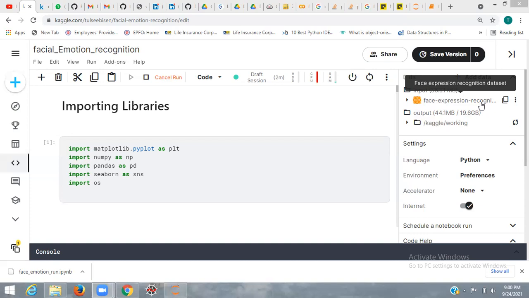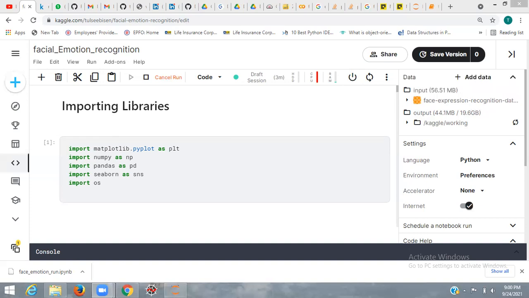When I build the model, I will download it and use it in my OpenCV file for capturing the video, and based on my model it will recognize the emotion of the faces.